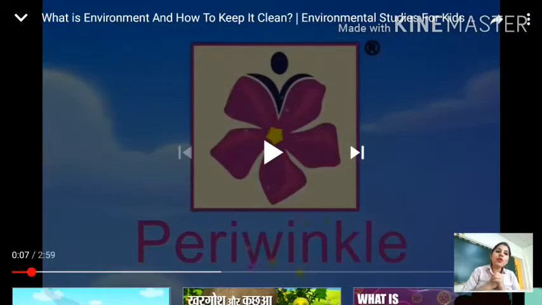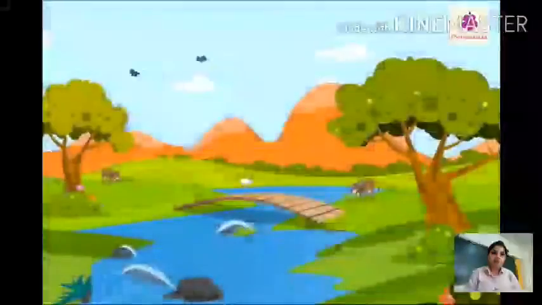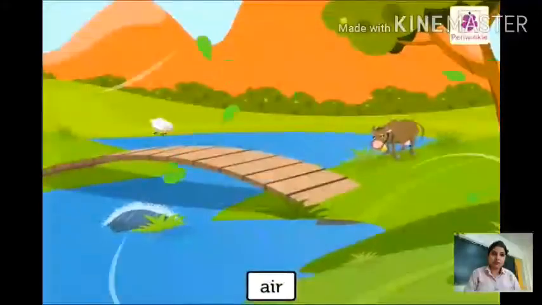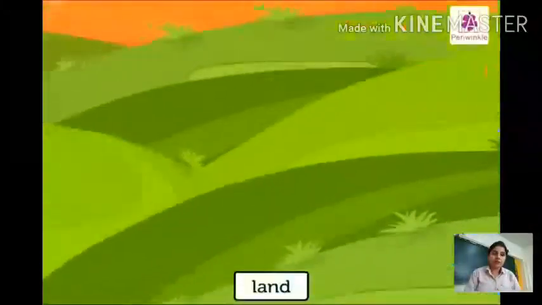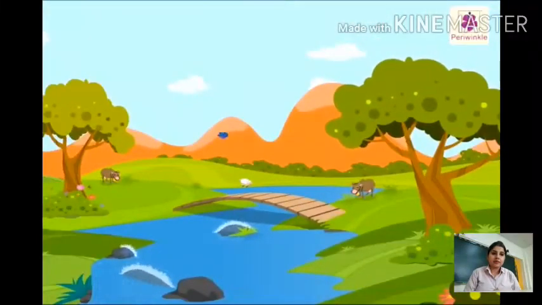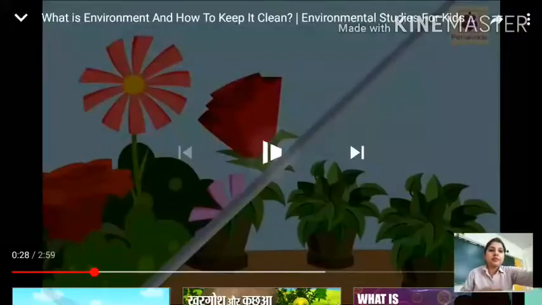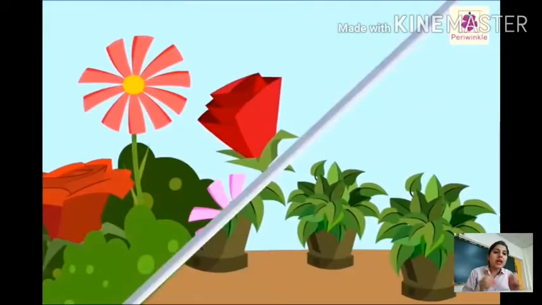So students, now we are going to start today's chapter with smart content. Look carefully, it's a very easy and very interesting chapter. Let's start. What is environment? Environment consists of air, water, and land. It consists of everything we see around, like trees, plants. Whatever thing surrounds you comes under the environment.